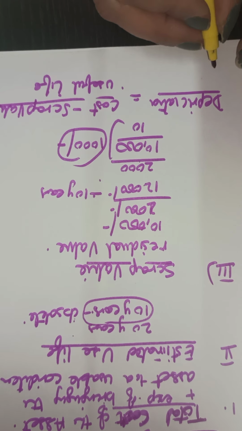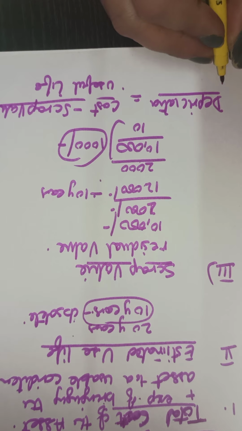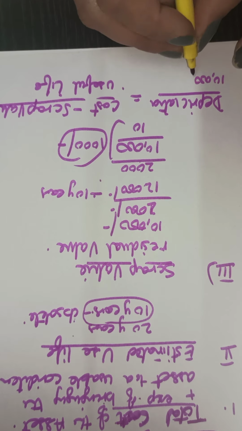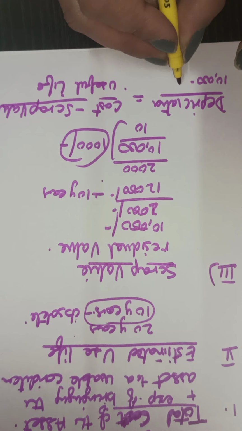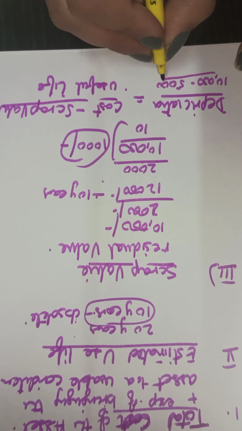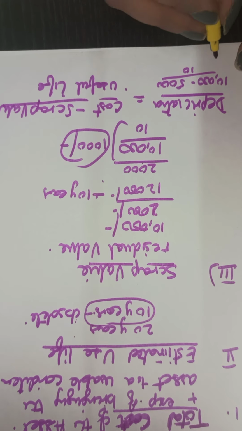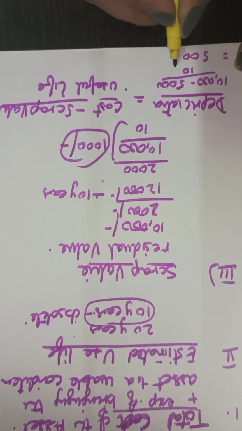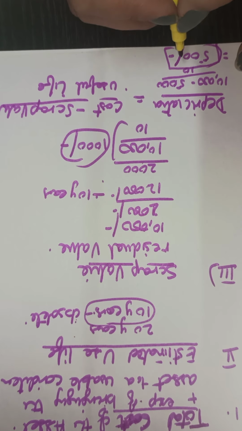The total cost of the asset minus the scrap value upon the estimated useful life. Now I'll give you an example. Suppose the cost of the asset is 10,000. The asset will fetch us 5,000 when we sell it. And this asset will be used for 10 years. So the depreciation will be 10,000 minus 5,000, that is 5,000, divided by 10. 500 will be the amount of depreciation. This will be the depreciation which will be charged every year from the value of the asset in the balance sheet. Right? Let us proceed now.